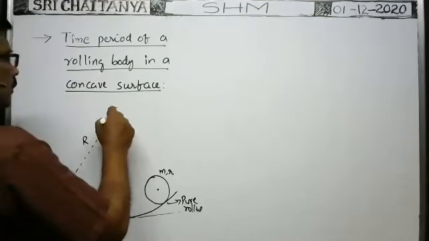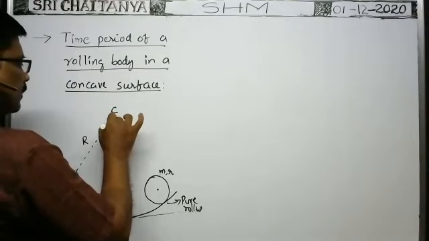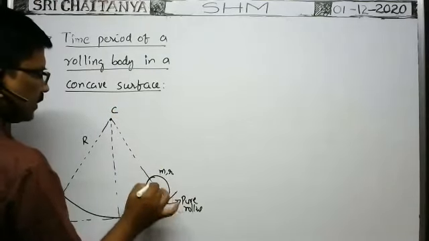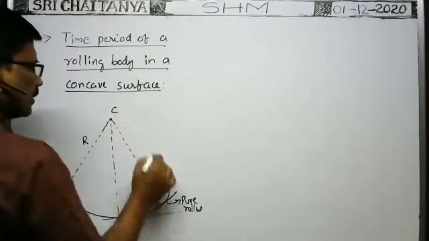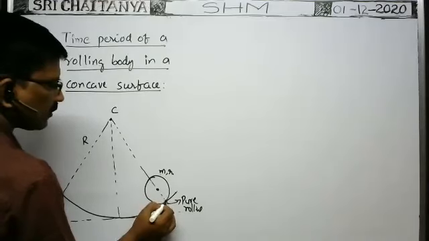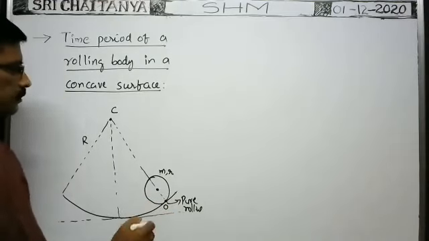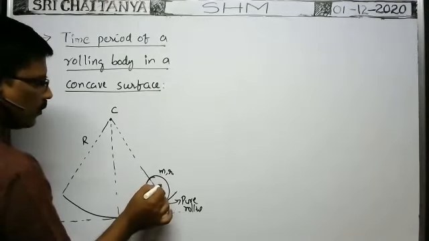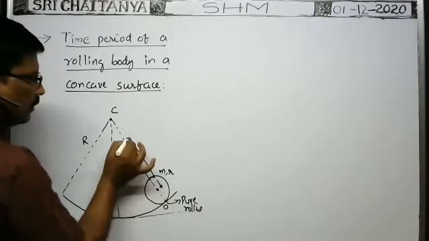Suppose the point where the rolling body is in contact with the concave surface is say O, and this is the center of this rolling body. Here, this distance is equal to this distance.